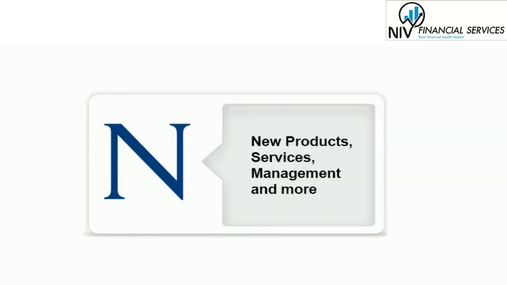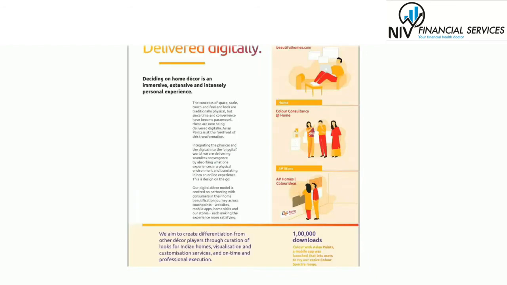Next one is N. N stands for new products, services, management and more. Studies have shown that the greatest stock market winners of the past were all trying something new. Always look for companies with new game-changing products and services. So here we are taking the example of Asian Paints. Real experience delivered digitally. On the digital front, they have created a website called beautifulhomes.com.